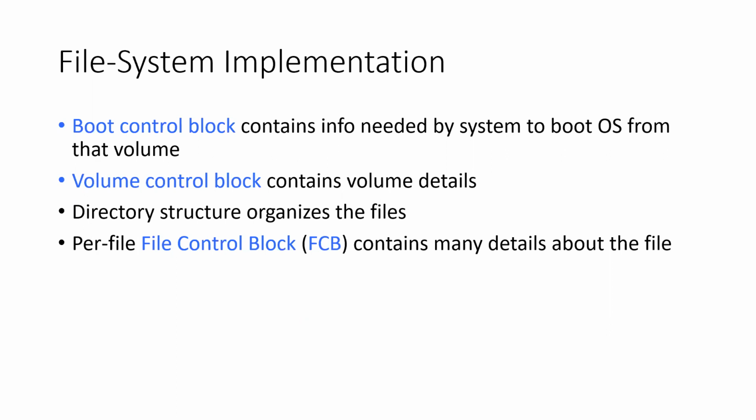So when it comes to a directory, we'll have the set of organized files. Each file belongs to a directory. The collection of directories will be indexed in the volume control blocks. And each file will have a file control block, which contains the necessary information regarding a file. So that is the structure of a modern computer.